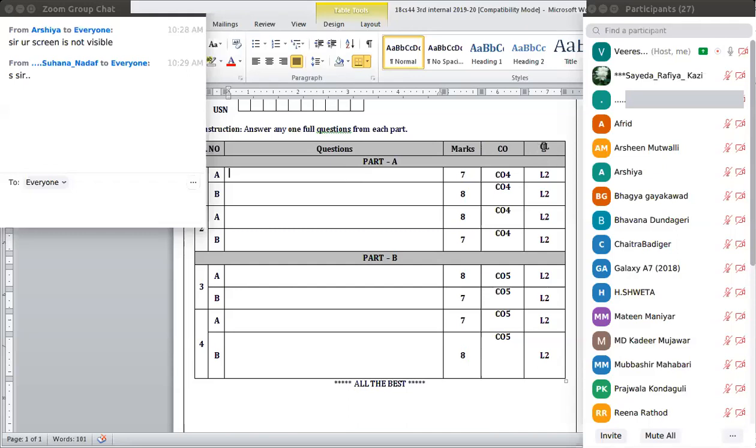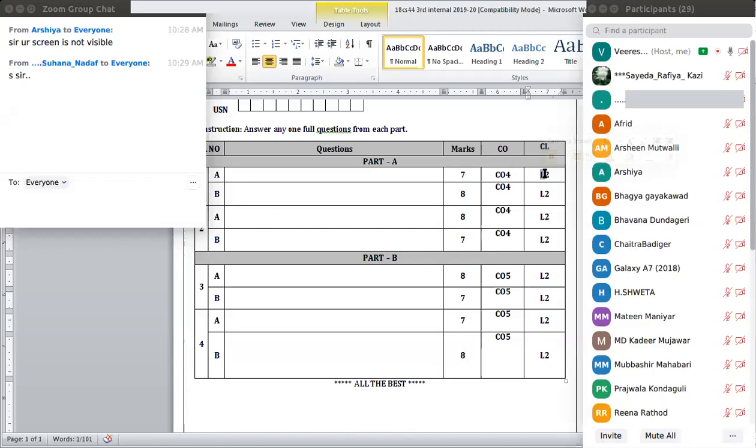This cognitive level CL shows the level of the question. Like L1, level 1 is remembering, level 2 is understanding, level 3 is explaining, level 4 is designing and developing, level 5 is finding complex things, determining values, or describing, like deriving expressions.